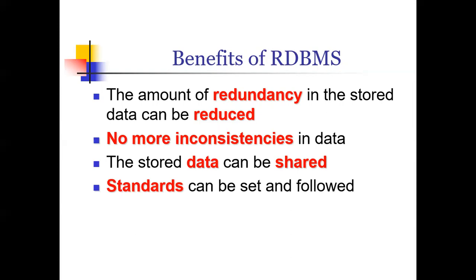Standards can be set and followed. We can define the standards and we can follow them. Again, I'll give you the example of Excel. You open an Excel file, you get a workbook which contains a worksheet, which has rows and columns by default, and you start feeding the data. Any type of values you enter, it accepts. No primary key, no foreign key, no data type check, nothing. You just blindly enter the data and we don't have normalization. We don't identify separate tables. We're just storing it. But in the RDBMS, it is not done like that.